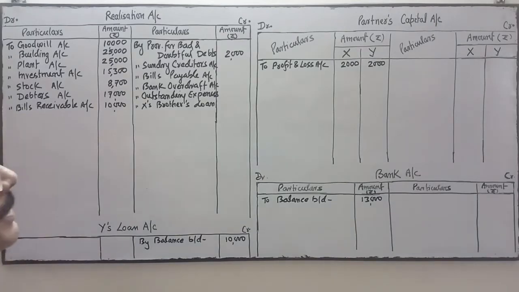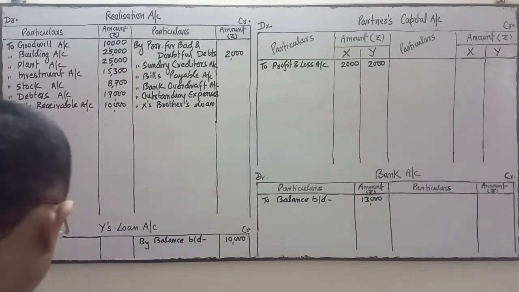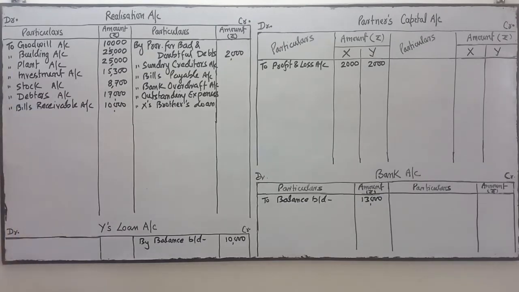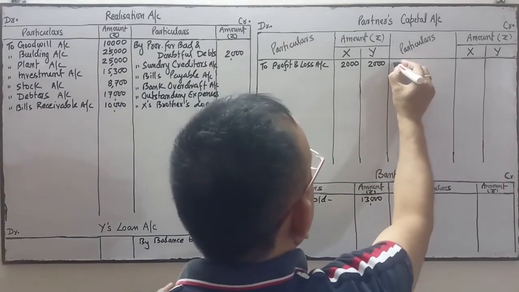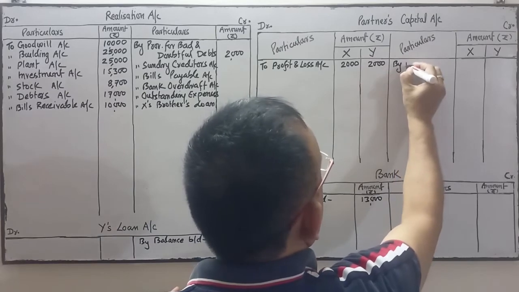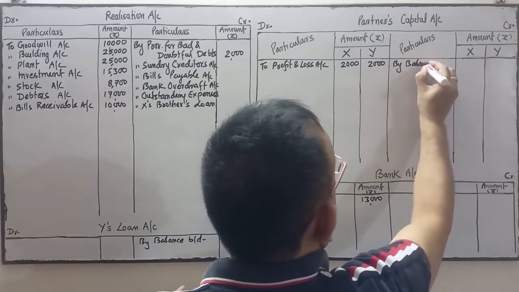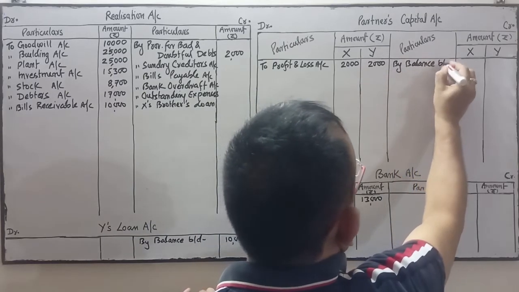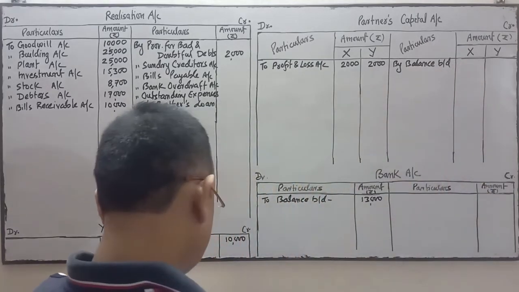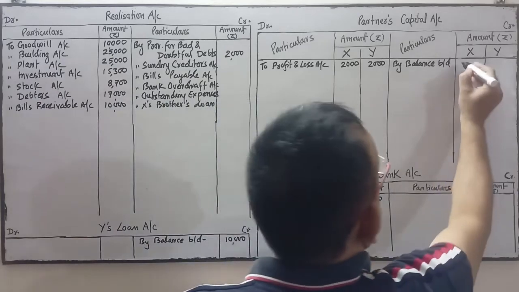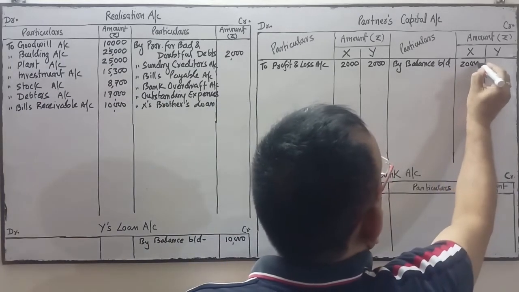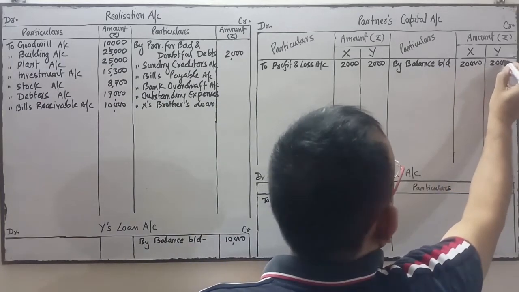It is past accumulated profit, just like a reserve. Before that, we will transfer the capital balance brought down. You see the capital balance of X and Y in the liability side. X capital is 20,000 and Y's capital is 20,000.